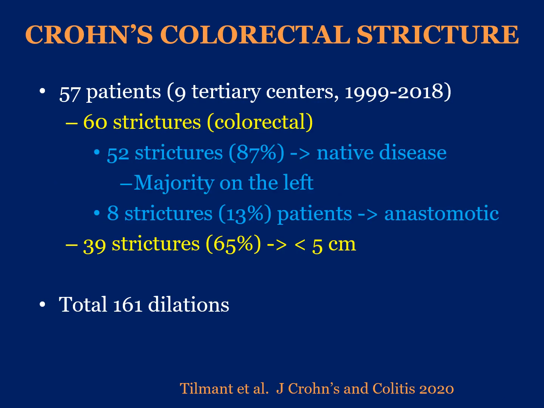Moving on to inflammatory bowel disease, this multi-center study looked at a 9 tertiary center experience with Crohn's-related colorectal stricture. 60 strictures in 57 patients were described. The majority were on the left side in the native segment of colon. 13% were anastomotic strictures following resection. 65% of the strictures were less than 5 centimeters long. A total of 161 dilatations were performed in the study, on average 3 dilatations per patient.